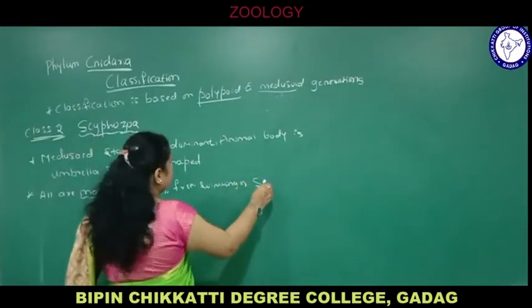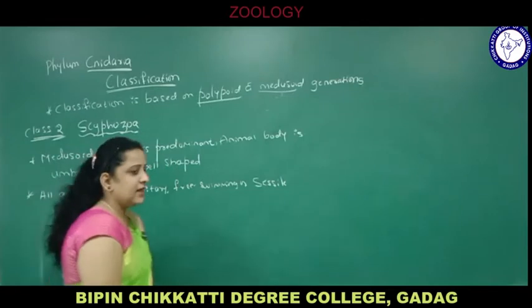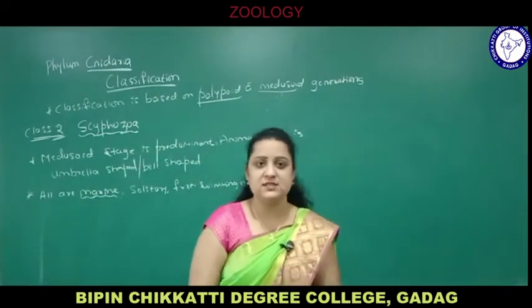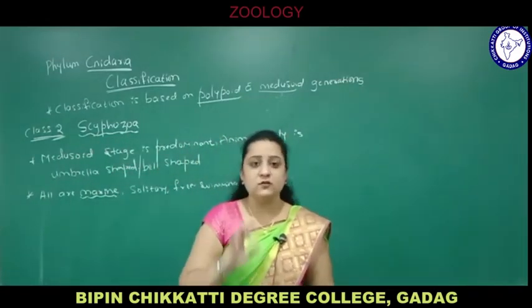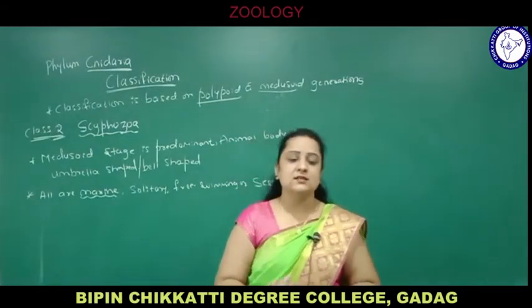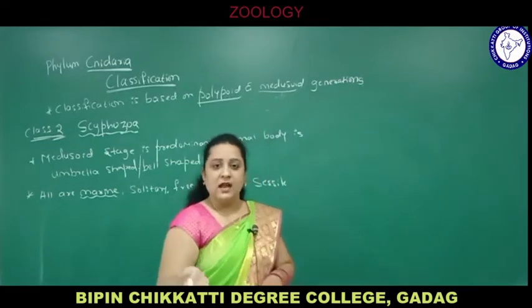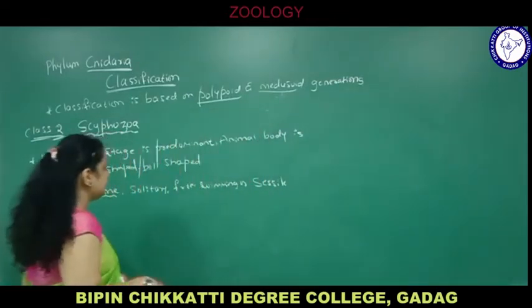See here, we are discussing general characters, which means there are so many species. So these are the general characters of class Scyphozoa. The organisms belonging to this class may be solitary, some may be sessile, some free swimming, and some attached to the substratum.